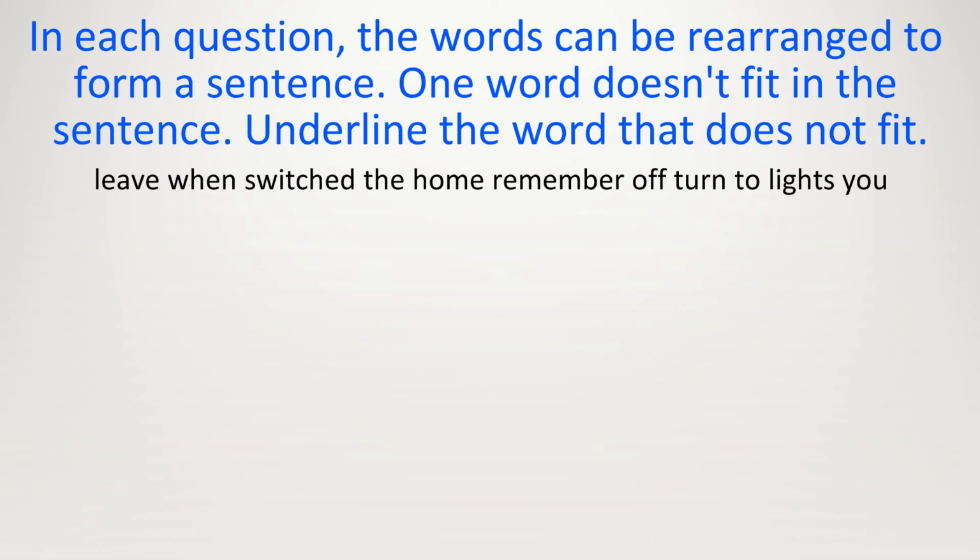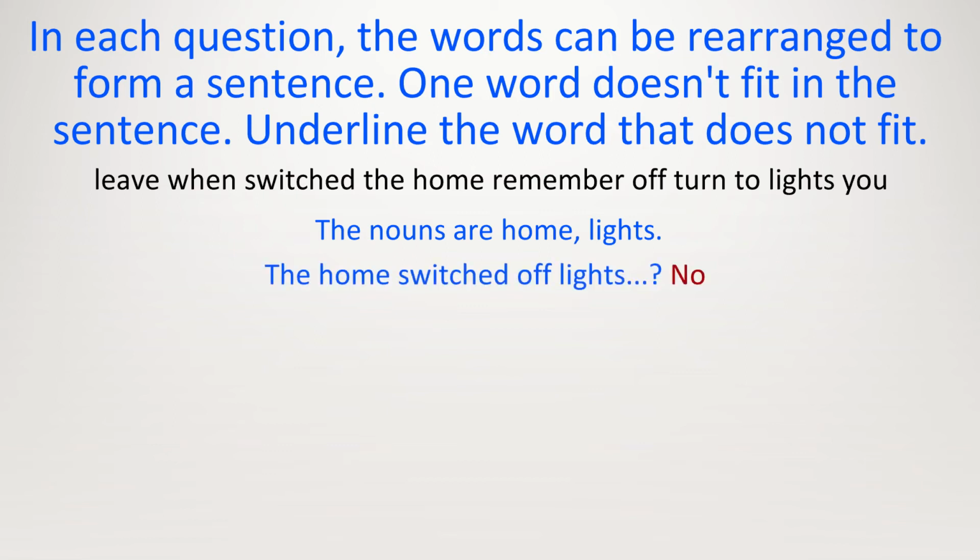Leave when switched the home. Remember off, turn to lights you. Let's try starting with a noun and a verb. Now, what are the nouns in the sentence? We got home, lights, and already it just sounds a bit weird. Maybe we can start with the home, but then what? The home switched off lights? No. If we start with the lights, switched, and then we realize it is a bit weird, so we change it round. So we have a verb, then a noun.